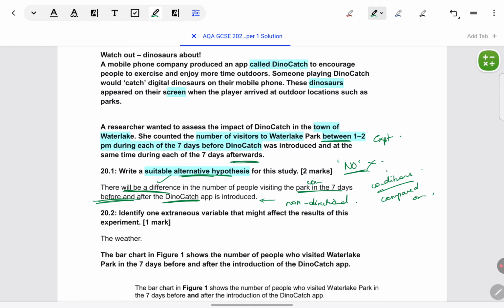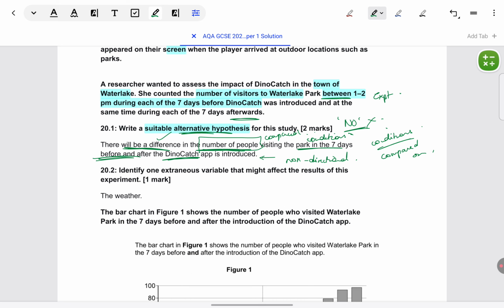So conditions, contextualize conditions. And compared on what? Number of people. That's the DV, if you can think of it that way, otherwise just think of it as comparison. If all the things are mentioned, full marks for the alternative. Not even one of these should be missing or should go wrong.